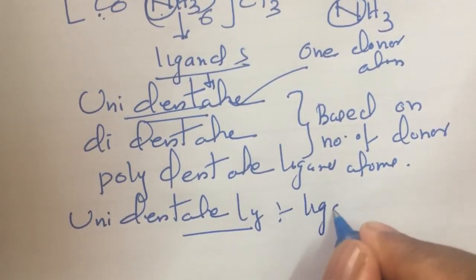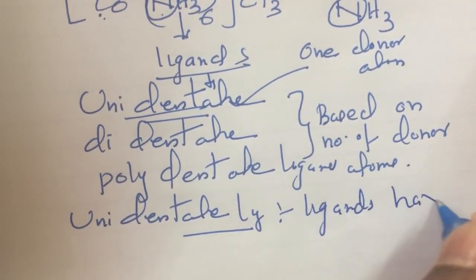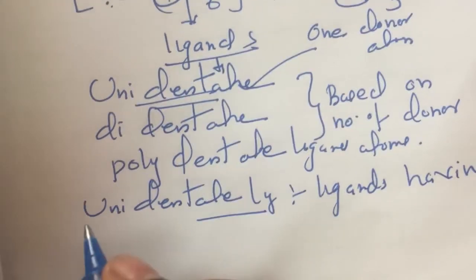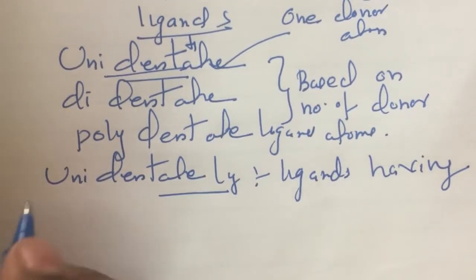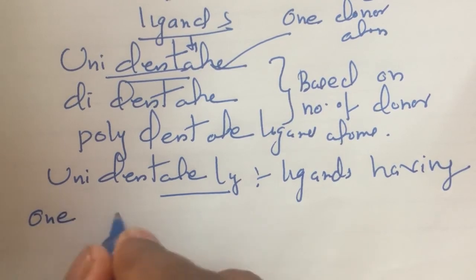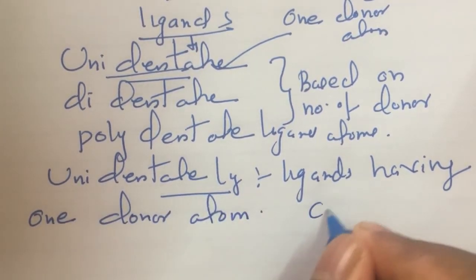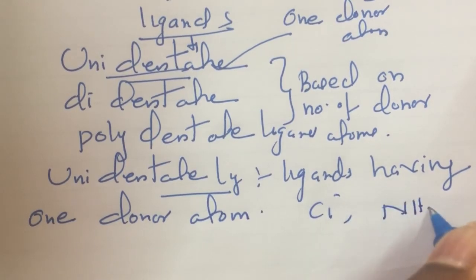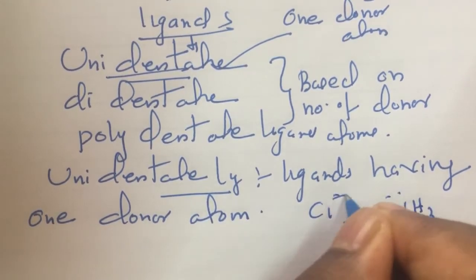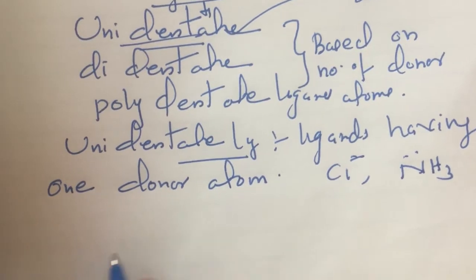Unidentate ligands are ligands having one donor atom. For example, Cl minus, NH3. Okay, and another example is water.